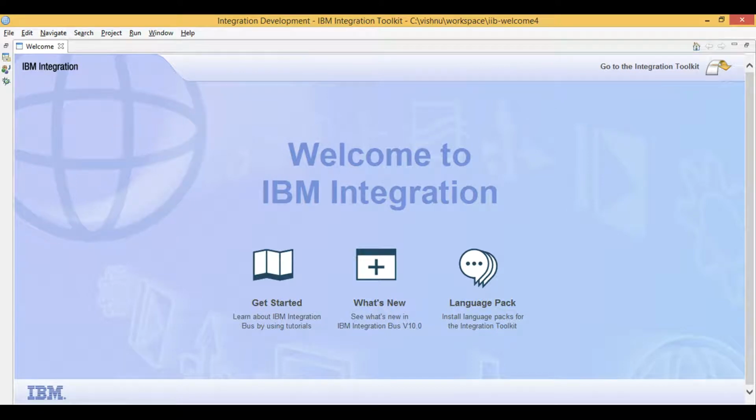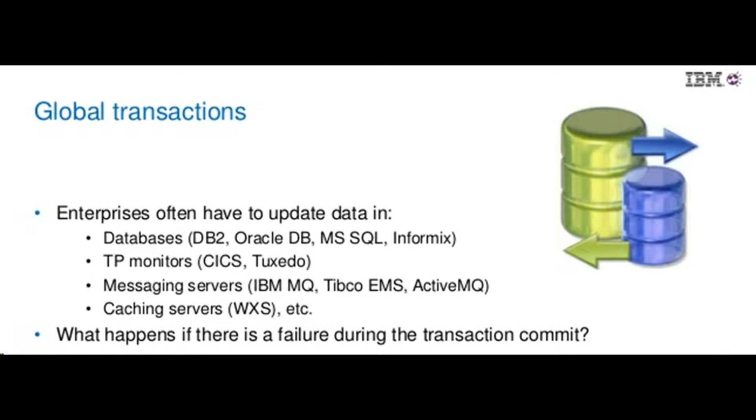Let's learn IIB. Today we will learn about transactionality in message flows. This is one of the most common interview questions for IIB developer. You can process messages in either local or global transaction by setting the node properties.